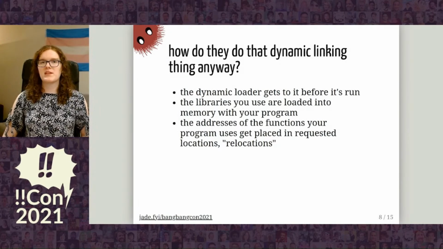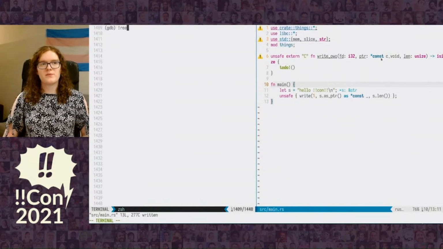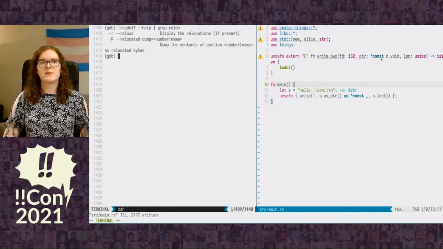On Linux, dynamic linking is accomplished by the dynamic loader, which gets at your program before you get control, and it will load all of your dynamic libraries and set relocations of all of the functions that you call in those dynamic libraries to pointers to the actual functions in memory. So we want to read a relocation, and for that we're going to use readelf. So let's try that out. We're going to read the help page for readelf and see if we can find something to do with relocations. And indeed, we have -r, which deals with relocations.